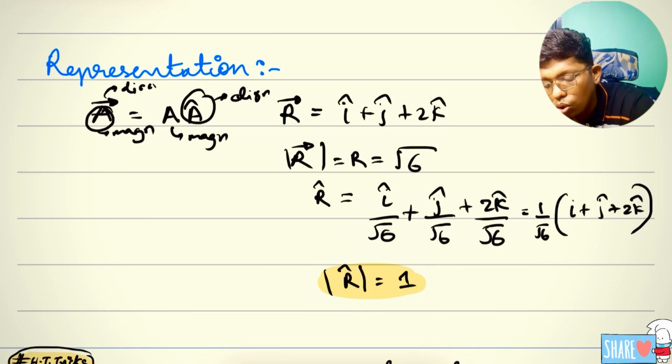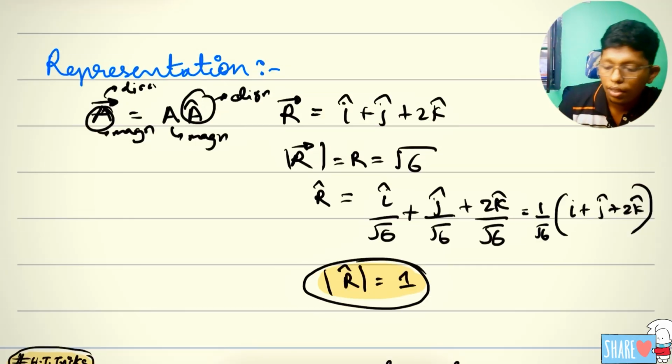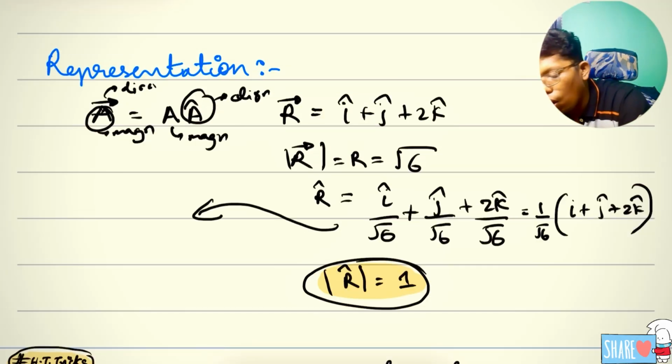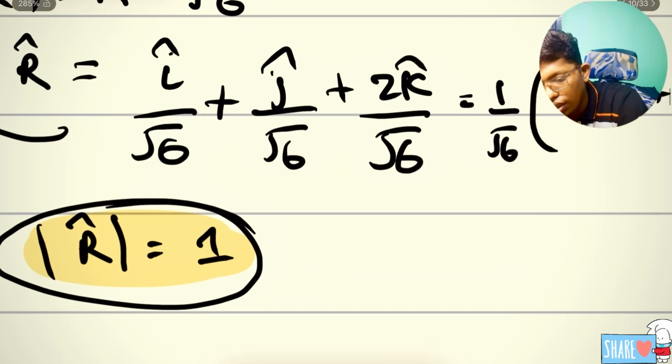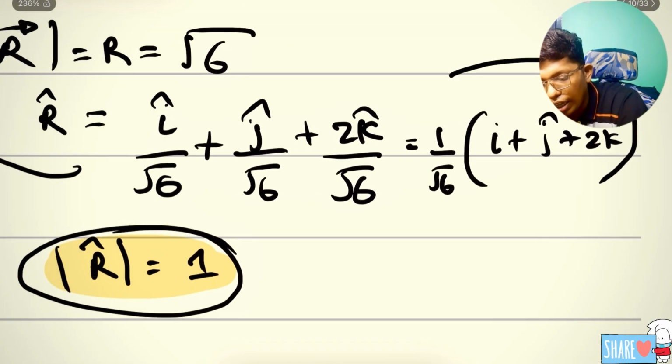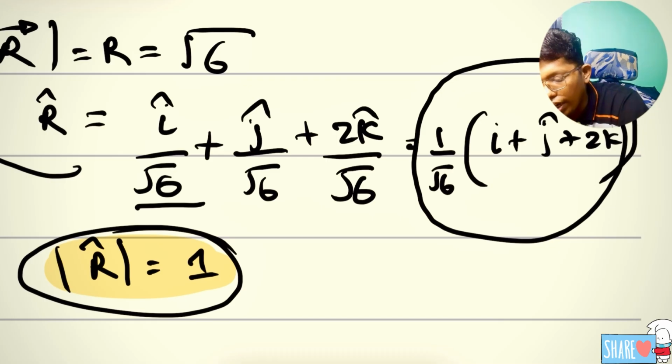So these are the things you should know. I forgot to say this. Here many of them may think, how is the magnitude of the R unit vector 1? There is nothing you should do. What I wrote here, you see, I wrote the same thing in a similar way. I have taken root 6 as common and written it here.